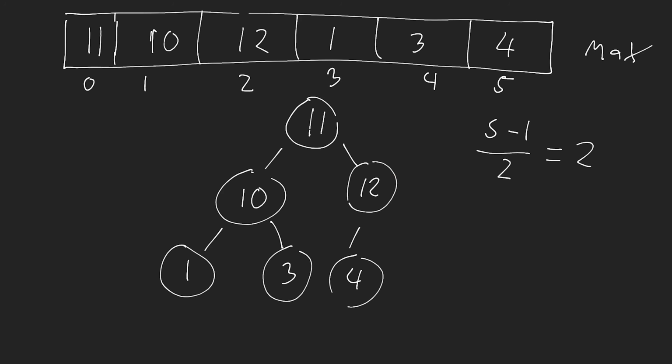We see that the parent node is 11. That means we are greater than the parent node. So again, we do the swap here. So now this becomes 12. This becomes 11. So we come here, 12 and 11, and the binary heap property is still satisfied. All right, so that is essentially how you create or insert elements into a heap.